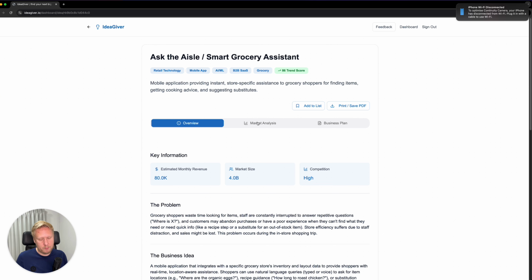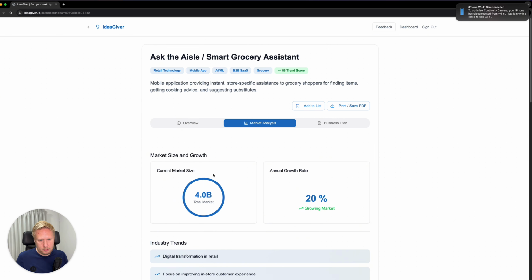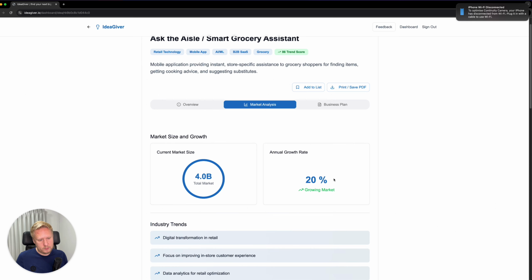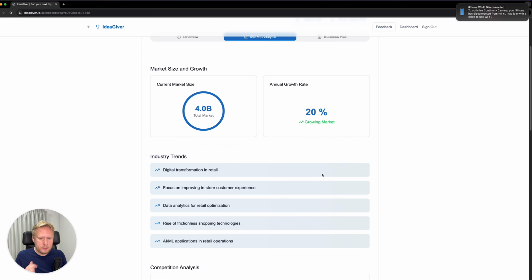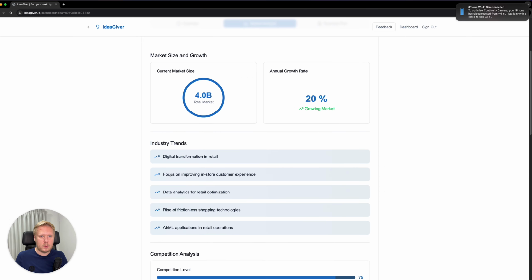So we also have a market analysis tab. Current market size, estimated 4 billion total market, annual growth estimated at 20%. And then some trends in this industry. So digital transformation in retail. Focus on improving in-store customer experience.